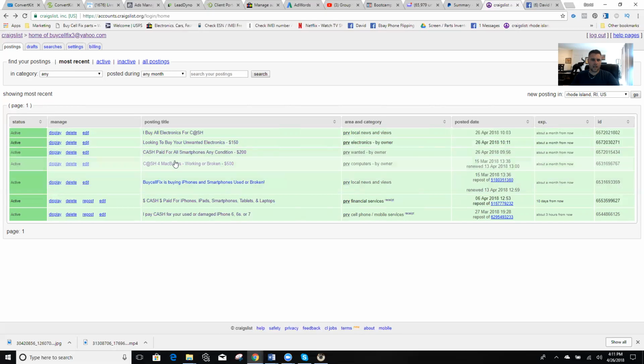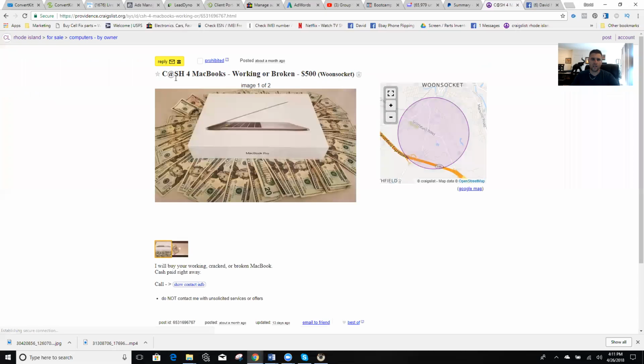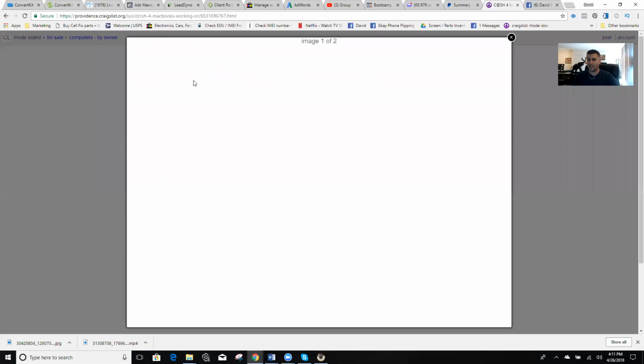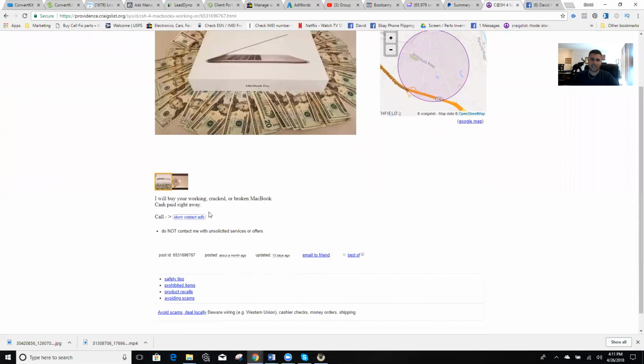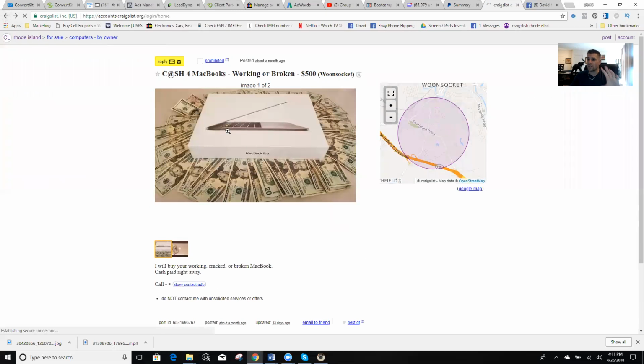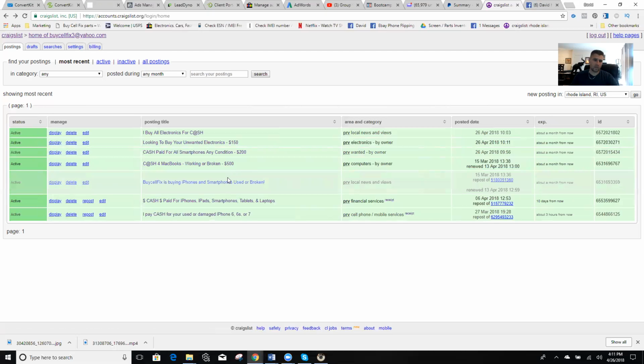All right, so anyways, here's another different one. Now, this one I didn't post today, but just to show you as an example. See, again, we're using the @ sign here to get it to stick. Cash for MacBooks, working or broken. Now, my wife posted this ad personally. I didn't do this one. She's got a MacBook there with cash, which is nice and catchy and flashy, so it draws attention. And then nice, simple, very easy to read text. I buy your working, cracked, or broken MacBook, cash paid right away. That's another good ad as well, something that you can use, and that's a good example of one with an image.